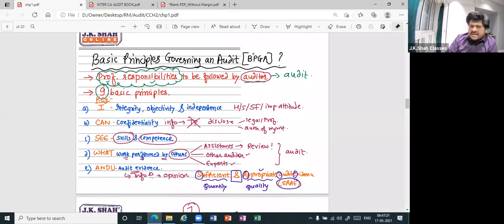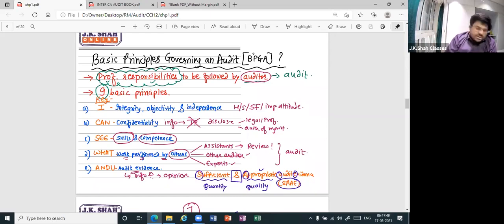Is there any key? Yes, there is. Come on, tell me. I can see what undo, pandu, don't do, cannot see. Perfect. Come on, one by one. I stands for integrity, objectivity, and independence. What do you mean by this? Auditor should be honest, sincere, straightforward, and must have an impartial attitude. Perfect.